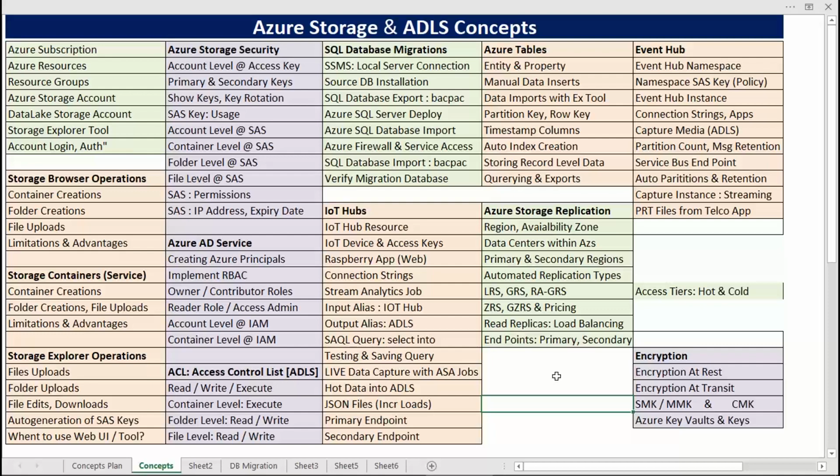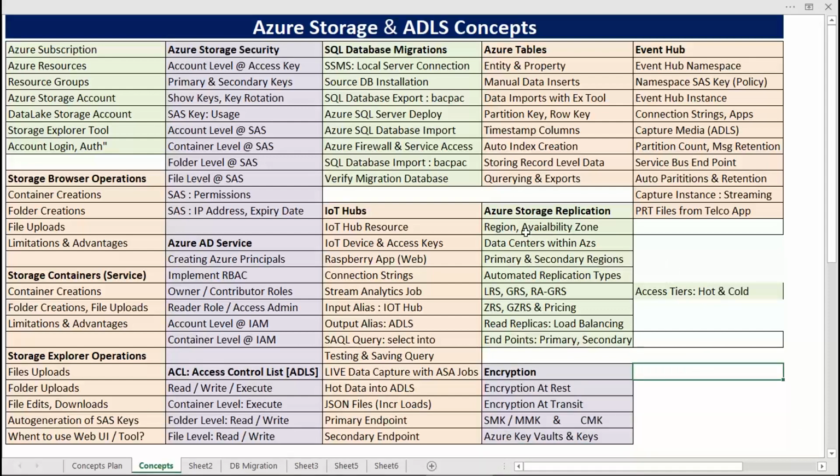Okay. Let's continue our next step. Then we got Azure tables, replication, yesterday's class. Now we need to learn something called encryption. We'll do it carefully. We learn this encryption part today, something called MMK, CMK, etc.